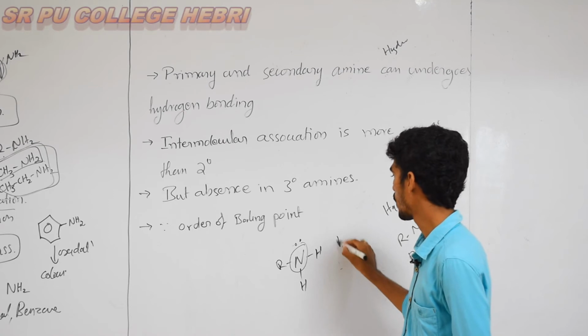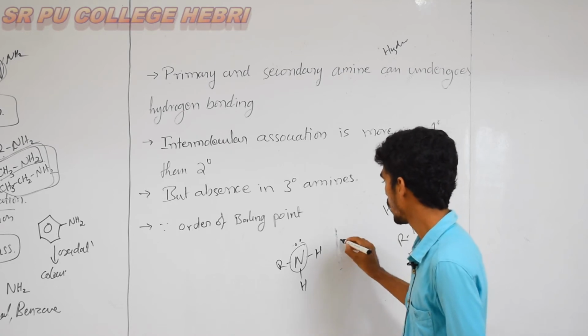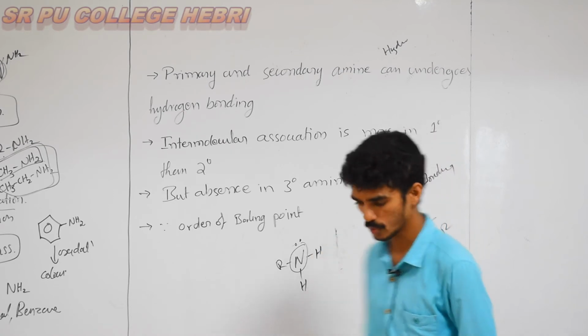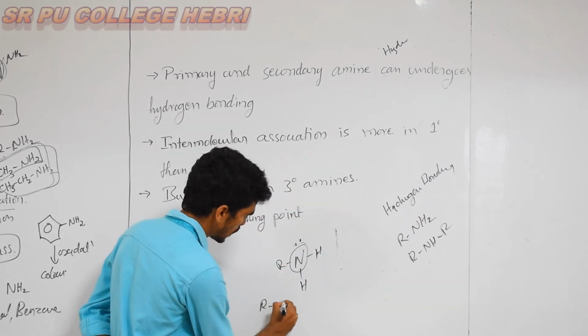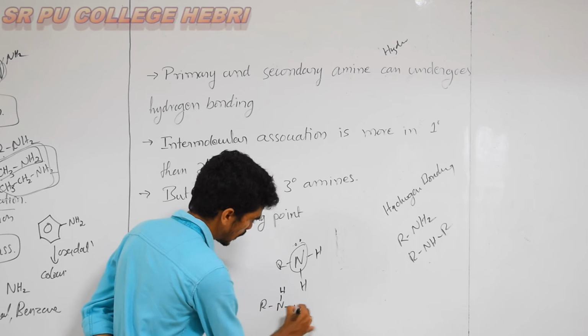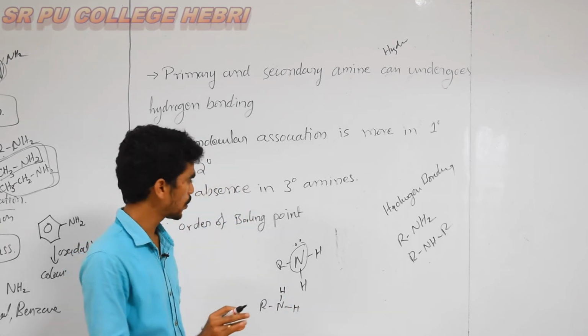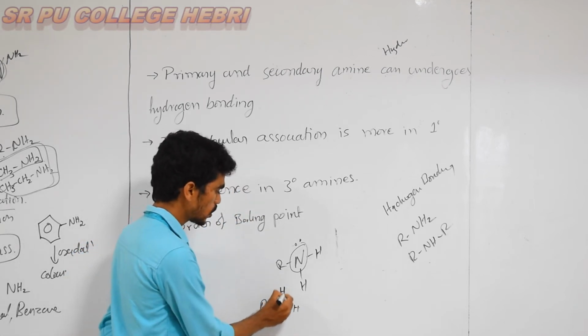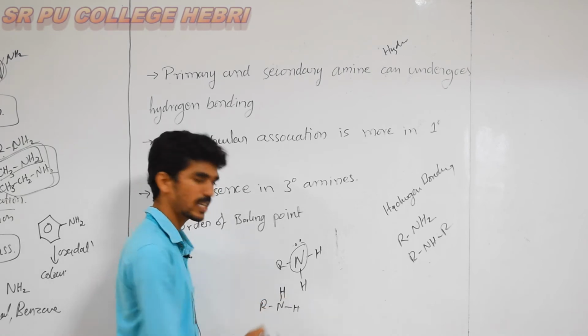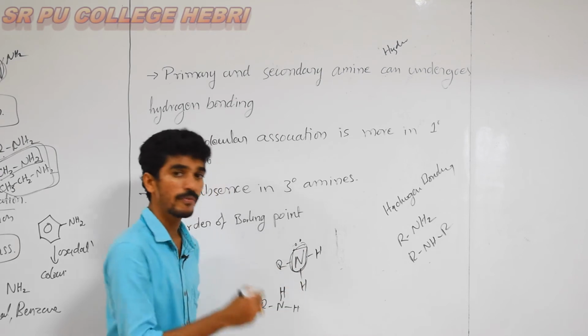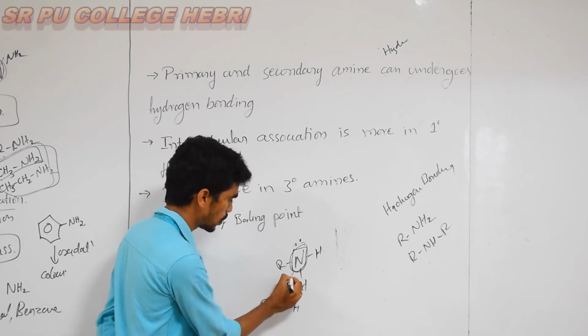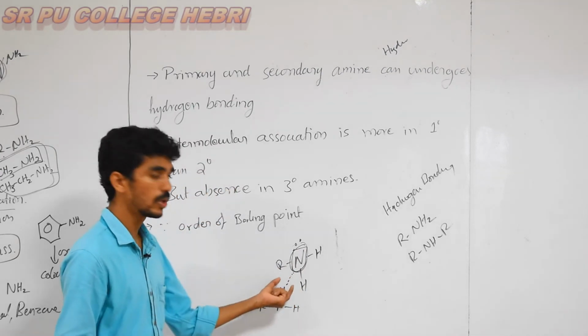Next, one more molecule adjacent to this molecule, RNH2. According to hydrogen bond, what is that? Force of attraction between the hydrogen atom of one molecule with the more electronegative atom of another, adjacent molecule. Now it is hydrogen bonding.